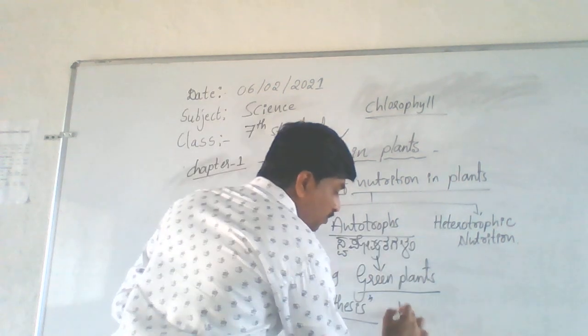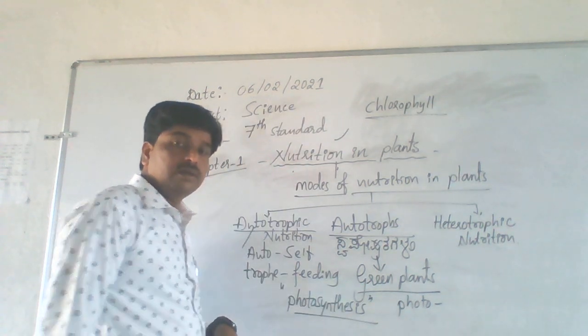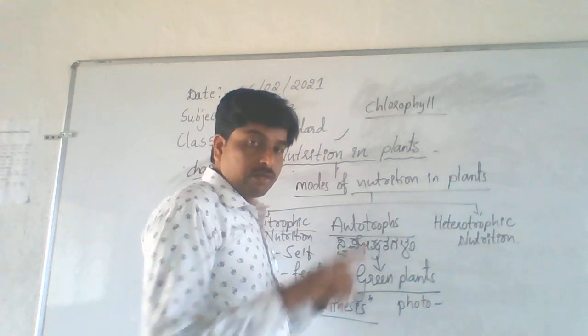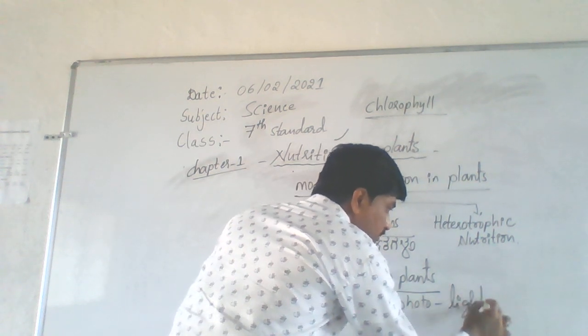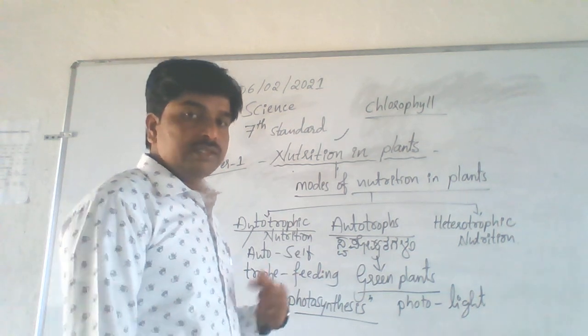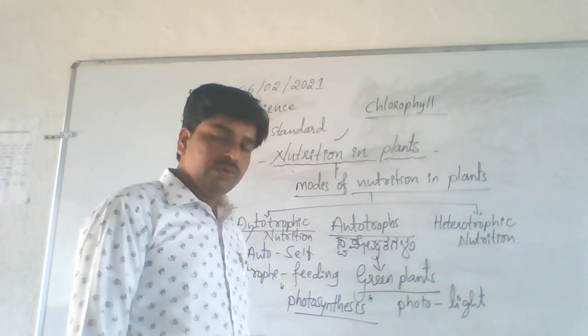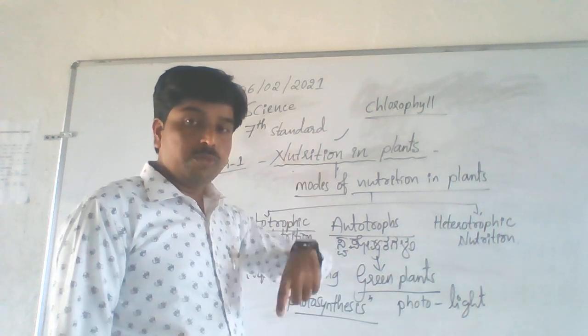Photo means you know what? Not photo as in picture. Photo means light. In our scientific term, we use photo instead of light. Photo means light.